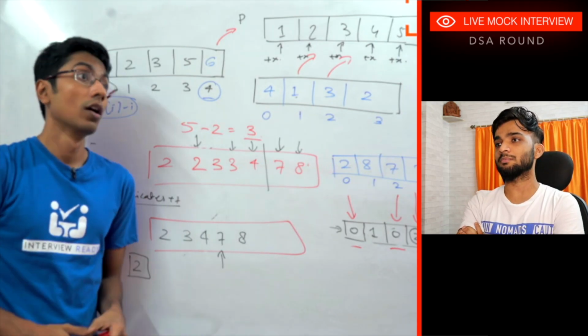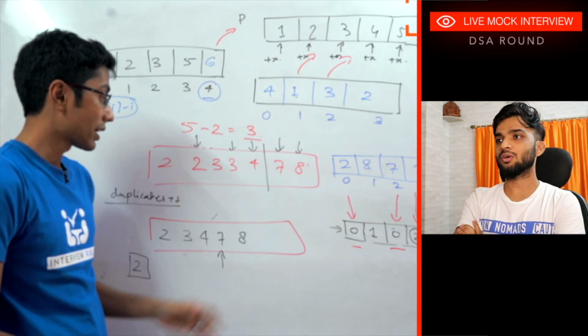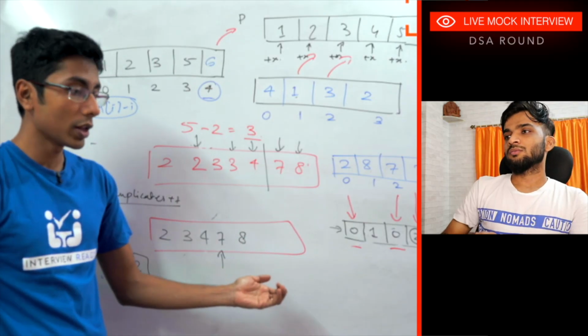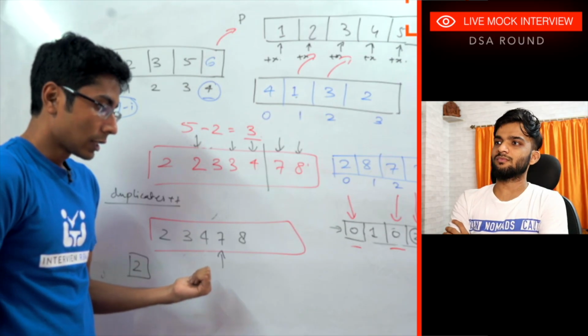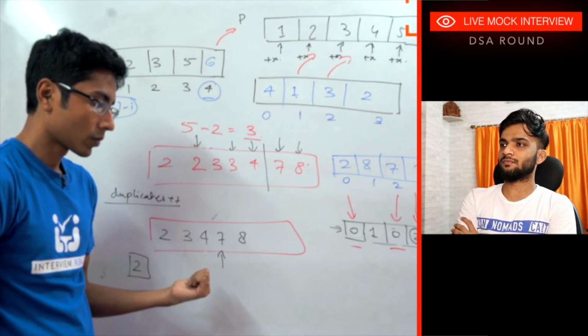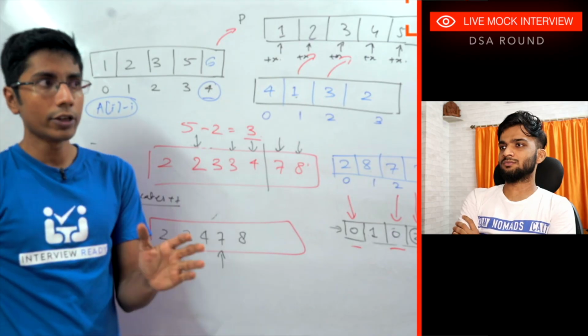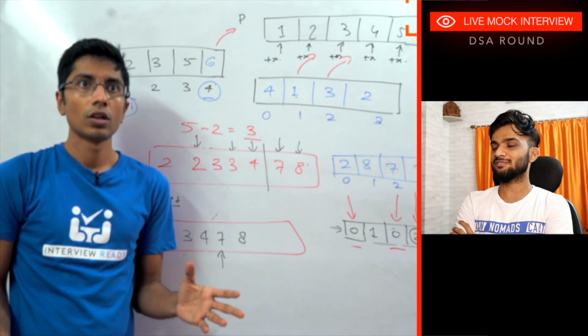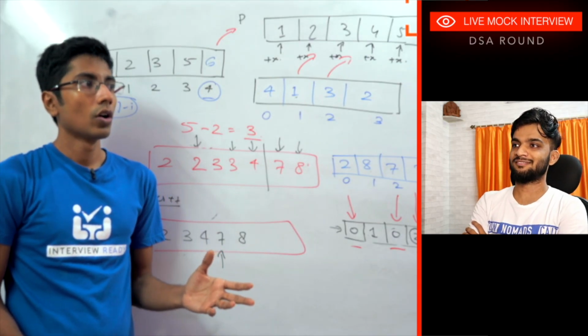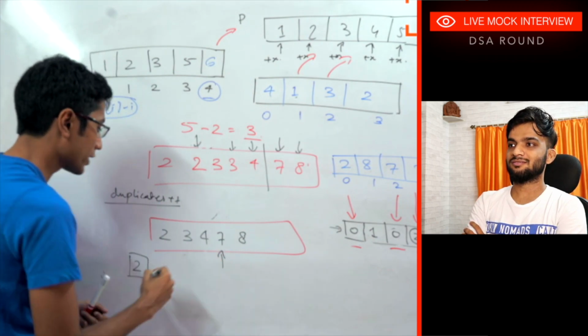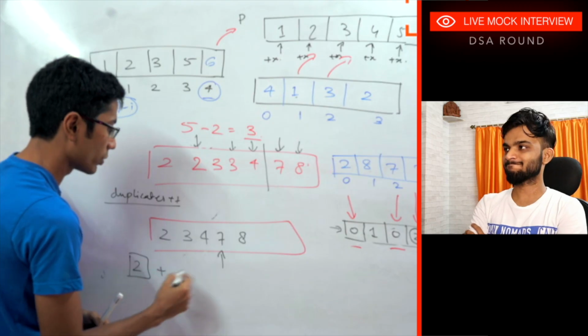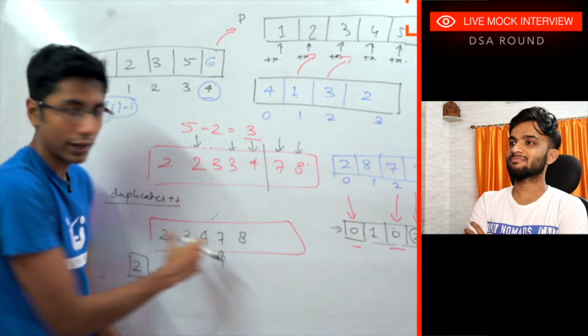But how will that help in your window? Once I've sorted the array, if I need to find out how many of these need to be changed, duplicates always need to be changed. So in that sense, I just need to do duplicates plus the total number of elements which have to be changed for every sliding window.